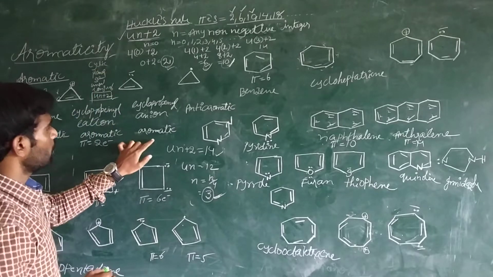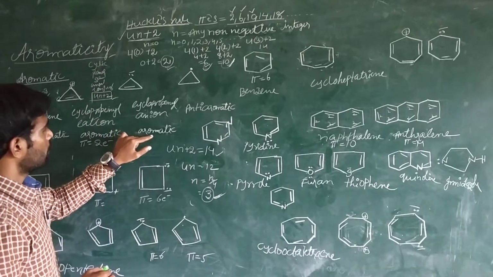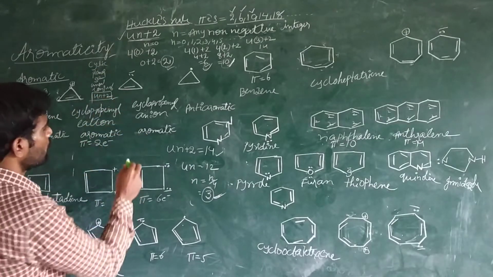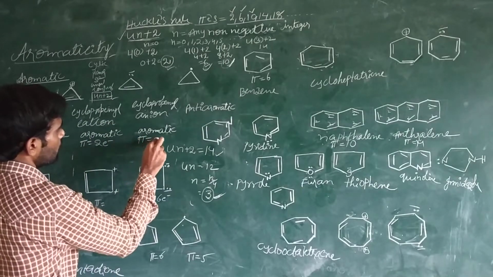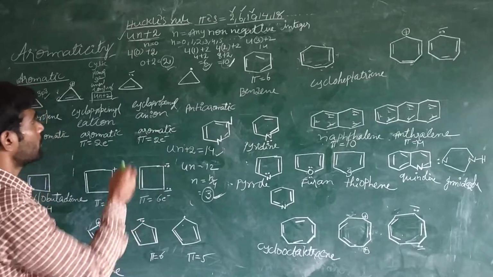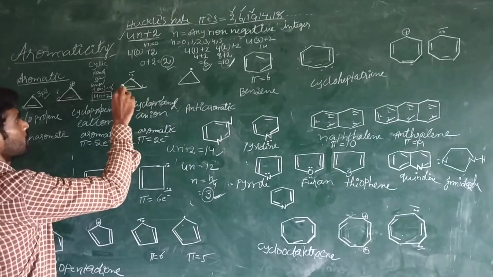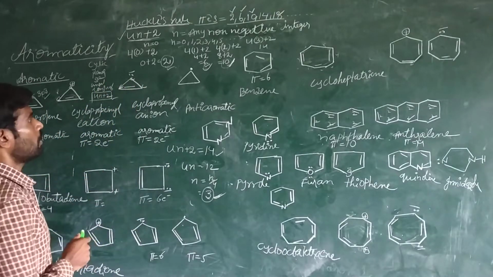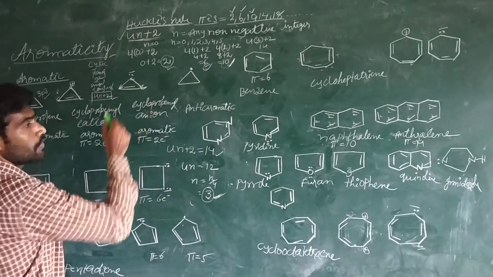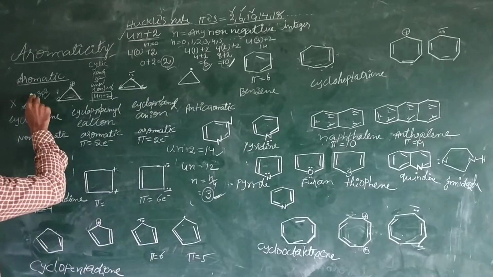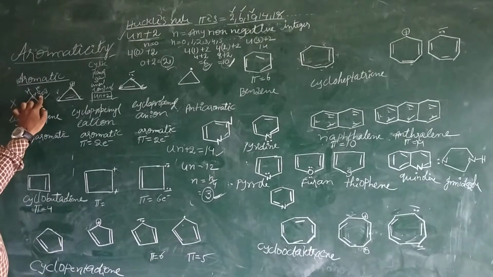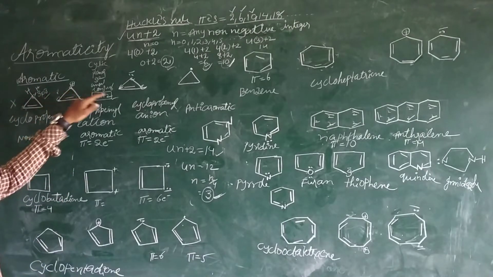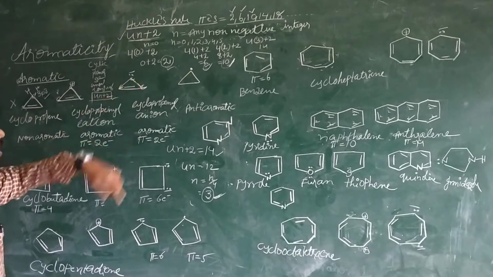This molecule is the cyclopropenyl cation, with a positive charge, and this one is the cyclopropenyl anion. It is also an aromatic compound, because how many pi electrons are there? There are 2 pi electrons, and every carbon is in sp2 hybridization. But in this molecule it is an sp3 carbon, but here sp2, and this is also sp2.